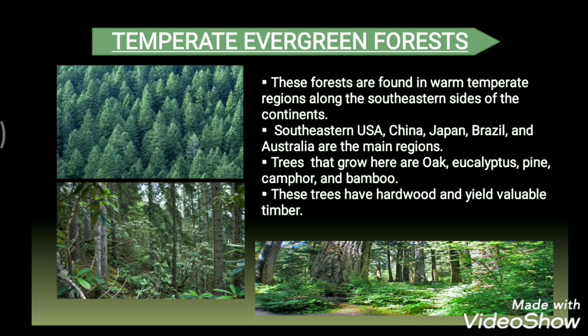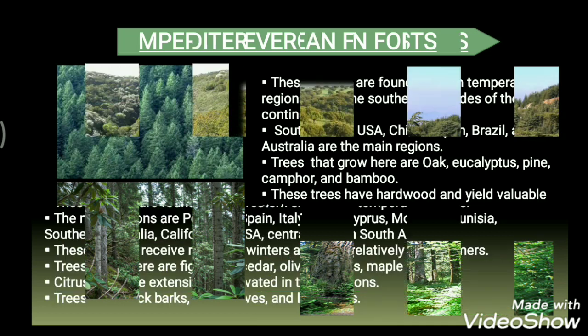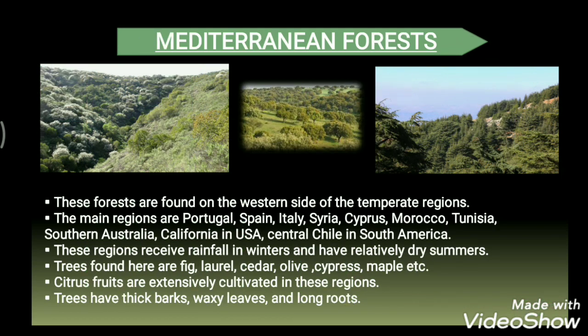Next we have Mediterranean forests. These forests are found on the western side of the temperate regions. The main regions are southern European countries such as Portugal, Spain, Italy, France, Greece, Turkey and Yugoslavia.